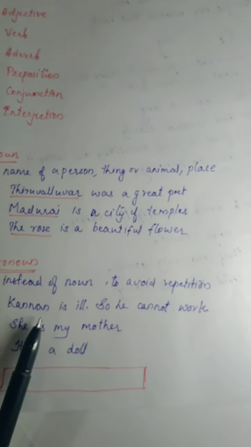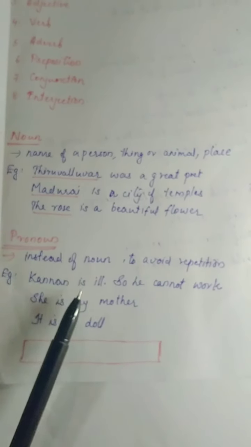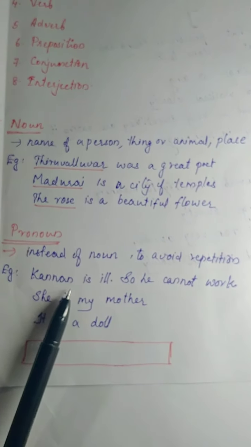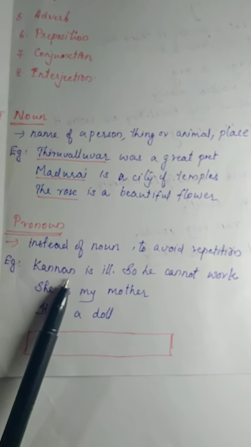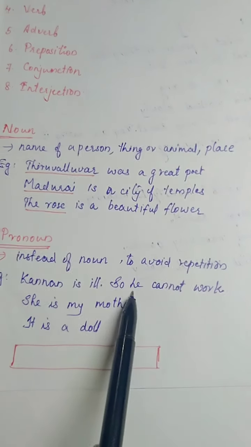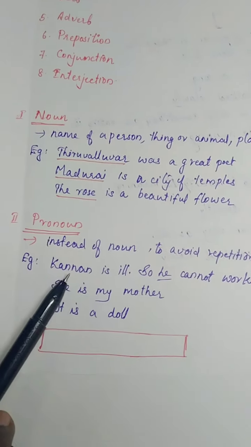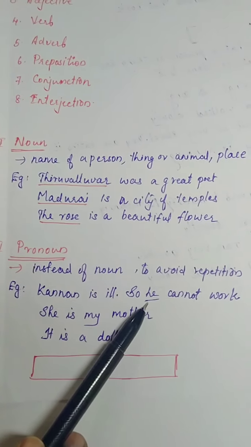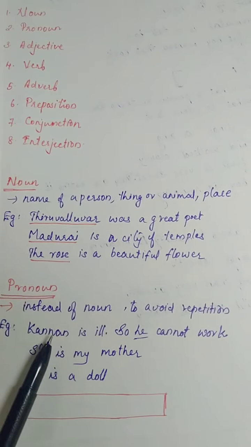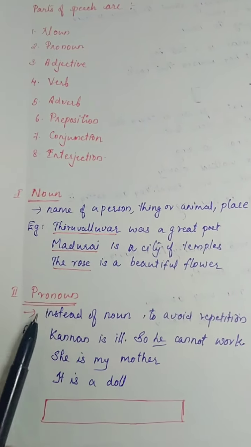If you are writing that sentences like that, what will happen? The word or the noun Kannan will be repeated 2 times. So instead of repeating that words, instead of the name Kannan, we can use the pronoun he. So what is the pronoun of this sentence? He. Instead of Kannan, we have used here he. So the words which are using instead of a noun, we can call it as a pronoun.